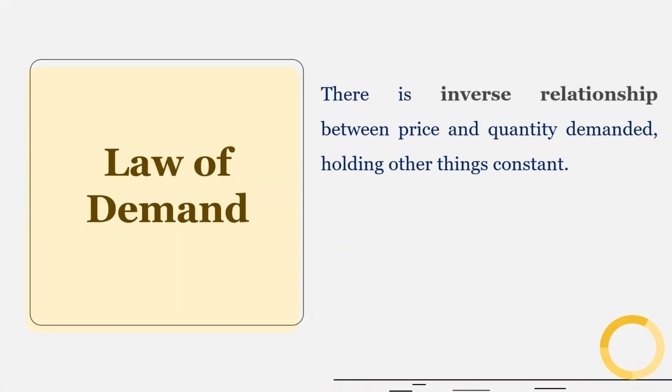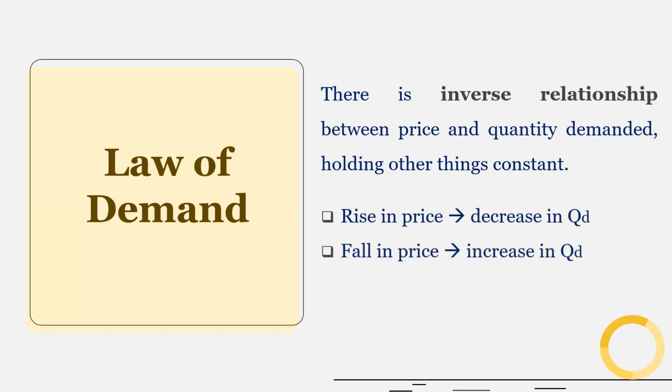Now, law of demand shows the inverse relationship between price and quantity demanded, holding other things constant. So a rise in price leads to decrease in quantity demanded, and a fall in price leads to increase in quantity demanded.